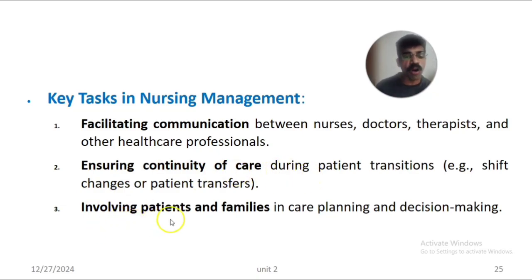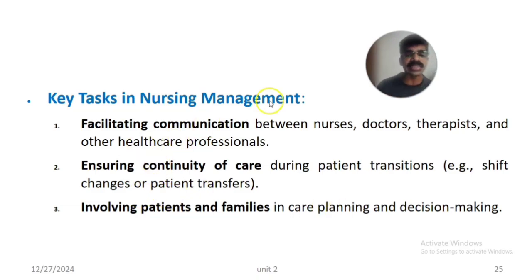The last one is involving patient and families, through public relations, involving patient and families in care planning and decision making to render comprehensive patient care. Like that in an organization, involving all the departmental heads and the employees at all levels, that is lower, middle and top level, and with public relations to achieve the goals and objectives of the organization.